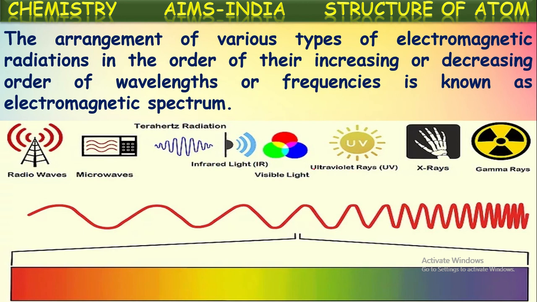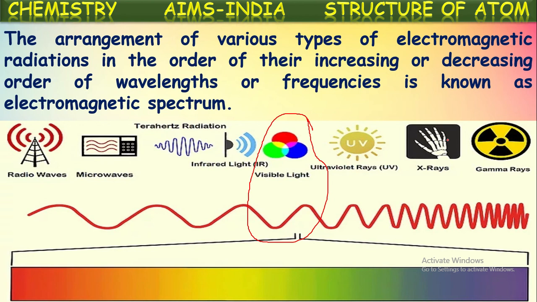See here at the middle there is visible radiation. This is the only light which we can see, a certain frequency. The light which is visible to the naked eye is called visible light, and the radiation is called visible radiation. Remaining radiations we cannot see with our naked eye. That's why we can see the reflection given by the X-rays on the bones, but we cannot see those X-rays. Of course, they are very harmful. Okay, this is about electromagnetic radiations.